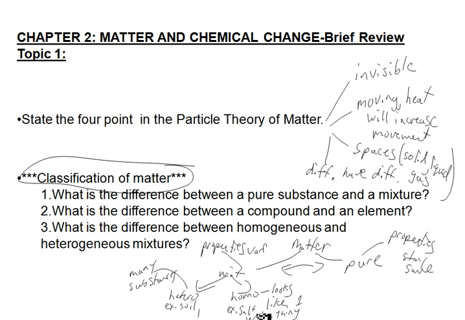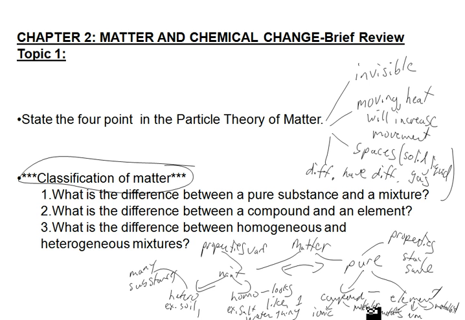Next, what's the difference between a compound and an element? Well, we studied the elements. In fact, we know elements can be broken up on the periodic table into three separate categories: metals, non-metals, and then metalloids. Whereas compounds are either ionic or they're molecular.